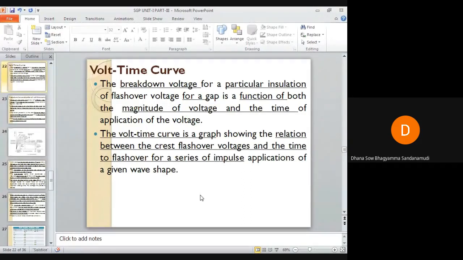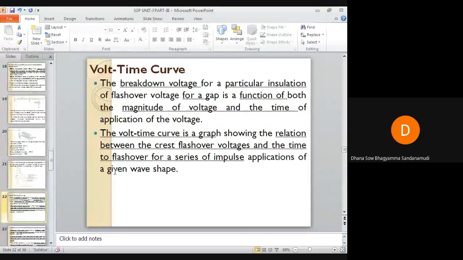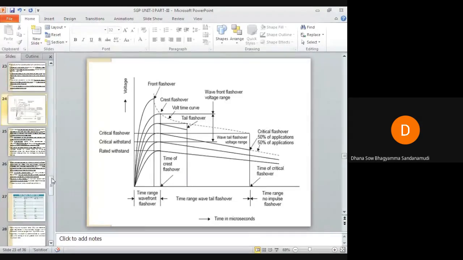One rod is connected to the line which is to be protected, another rod is earthed. If you are listening carefully to my classes regularly, you can recall that. There will be a gap between those two rods. If in the line an overvoltage occurs due to lightning, for example, then in the spark gap an arc will be struck between those two rods.